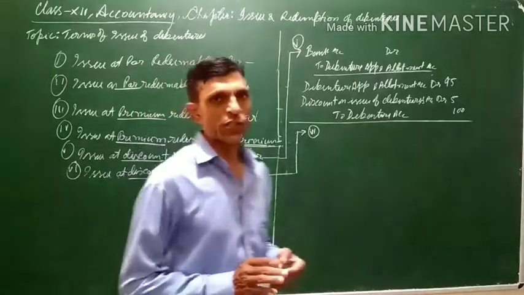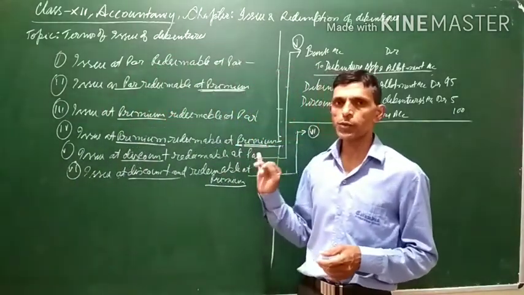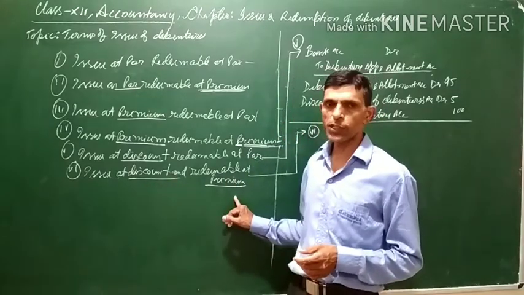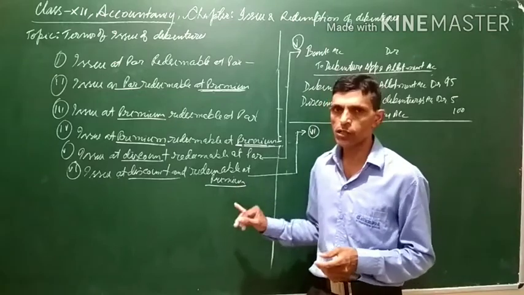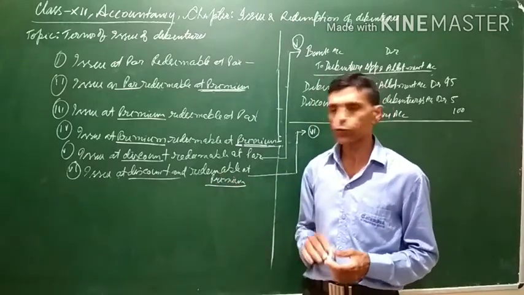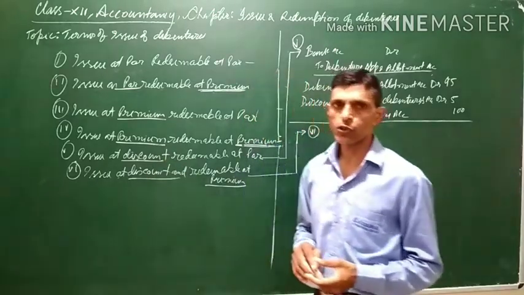Both the losses will be transferred to loss on issue of debenture account. The discount which has been provided, as well as the premium which will be given at the time of redemption, both the losses will be combined together. That is, they will be clubbed together, and then debited to loss on issue of debenture account.